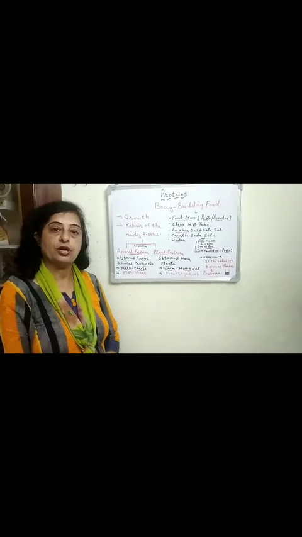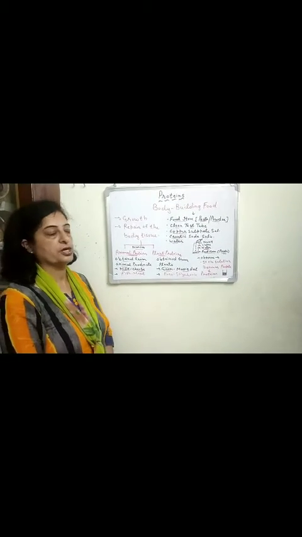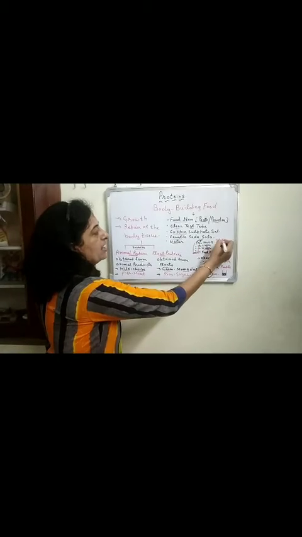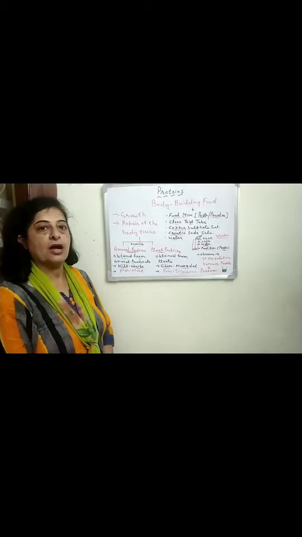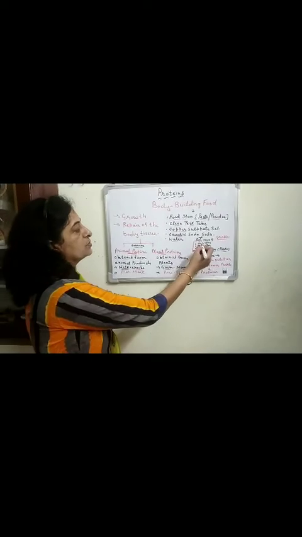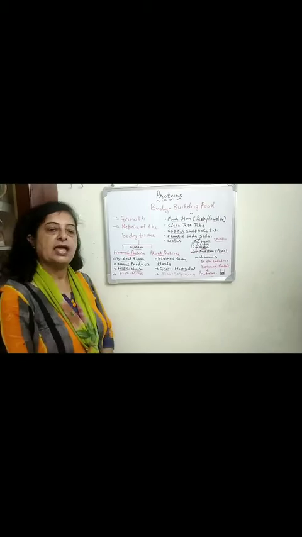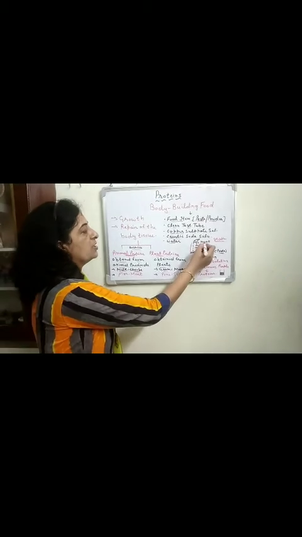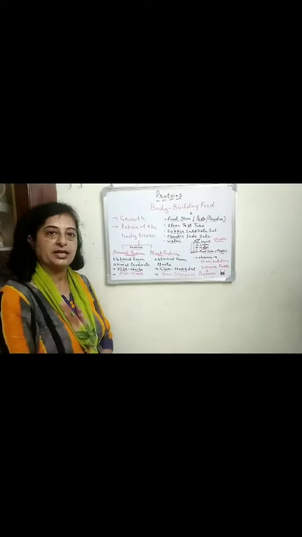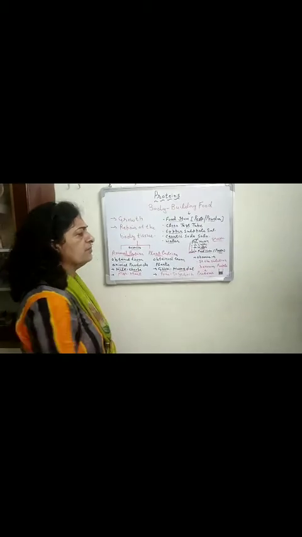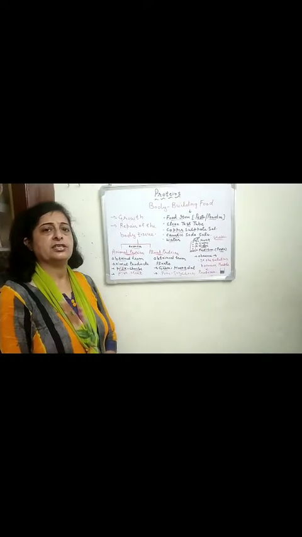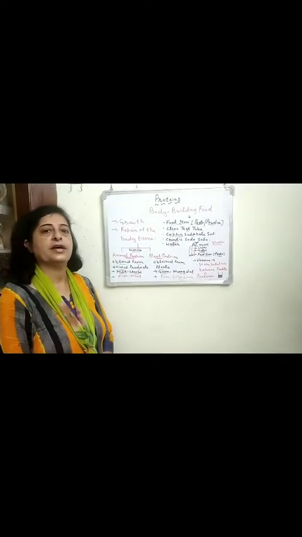First of all, add a few drops of water and shake well. Now add 2 to 3 drops of copper sulfate solution and a few drops of sodium hydroxide solution, and again shake well. Now observe if there is any change in the color of the food item.